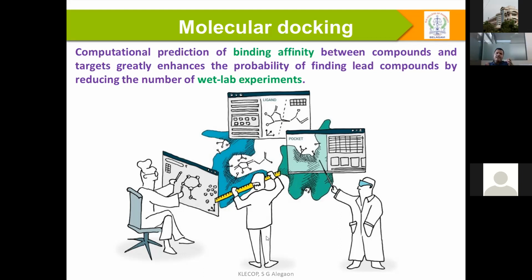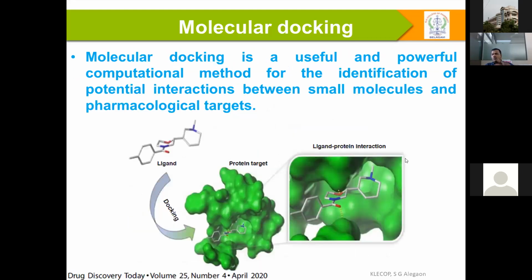Why are we following molecular docking, or rational drug design in general? Only to reduce wet lab experiments and increase the probability that wet lab experiments result in a final compound or lead, or what we can call a druggable compound. Okay, what exactly is molecular docking? Molecular docking is a useful and powerful computational method for identifying potential interactions between molecules and pharmacological targets.